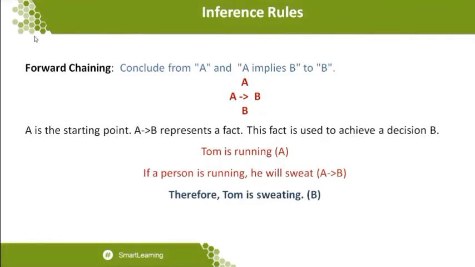So using these two facts, I'm going to conclude one fact, that B has happened. That is what they are coming to say: an inference rule to be applied. Here you can see that A is a starting point. What does A represent? A represents one fact, and A implies B. This is a conditional statement, what we call an implication: if this has happened, then this will happen.